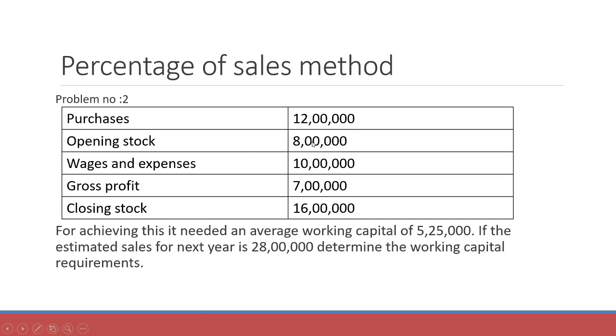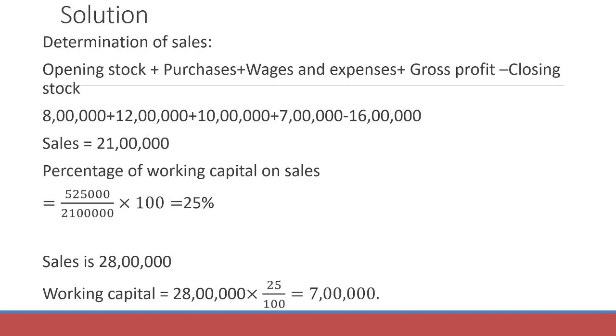So you can just have an imaginary profit and loss account. Now how will the items be? We'll have the opening stock, purchases, wages and expenses on one side, and on the other side we'll have closing stock, sales, and then we find out the gross profit. With that information, now we'll find out the sales. So sales is equal to opening stock plus purchases plus wages and expenses plus gross profit minus the closing stock. All these items are added: 8 lakhs plus 12 lakh plus 10 lakh plus 7 lakh minus closing stock 16 lakhs. So the sales is equal to 21 lakhs.